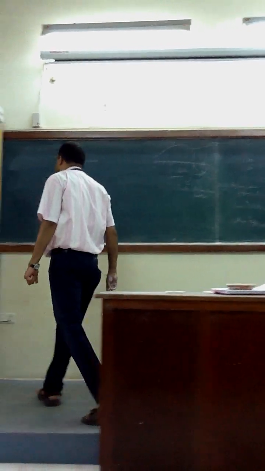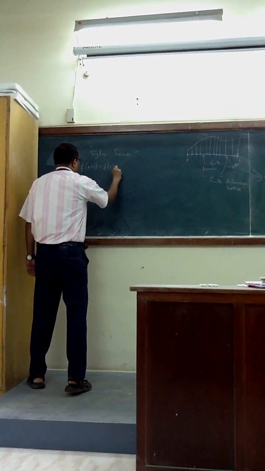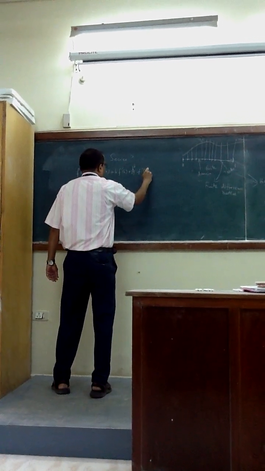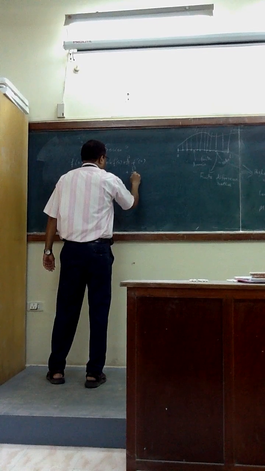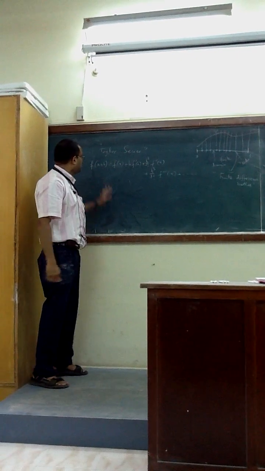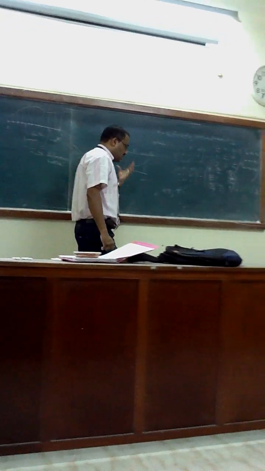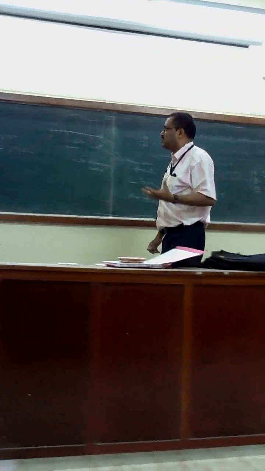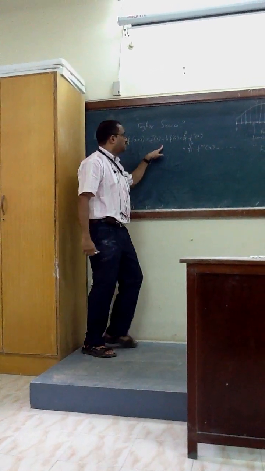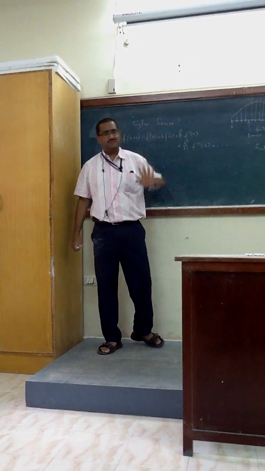What is Taylor series? f of x plus h is equal to f of x plus h f prime x plus h square by 2 factorial f double prime x plus h cube by 3 factorial f triple prime x and so on. What it says is f of x plus h. That means any function which is slightly perturbed with respect to x, or slightly changed in value with respect to x, can be expressed in terms of x but with infinite terms, provided all infinite derivatives are available.